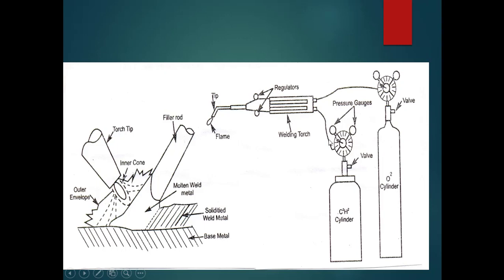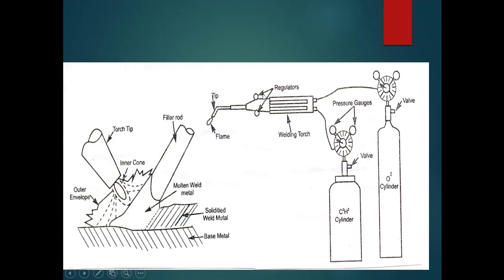And you can see these two are the hoses or pipe connections which connect the oxygen cylinder and acetylene cylinder to the welding torch. So this is the most important thing, the welding torch. In the welding torch, the oxygen gas and the acetylene gas which come here will be mixed properly. That is, mixing of oxygen and acetylene gases takes place in this welding torch.